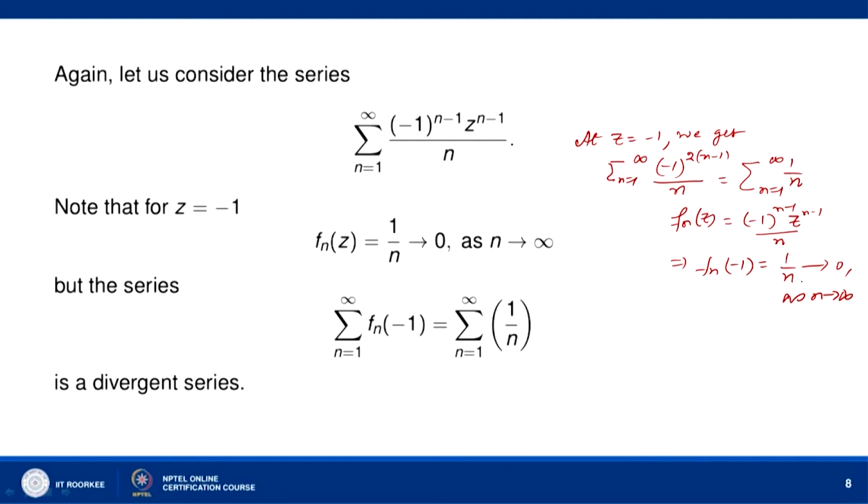So, the nth term of the series goes to 0 as n goes to infinity, but what we notice is that if you put z equal to -1 in the series, sigma n equal to 1 to infinity f_n(-1) is equal to sigma 1 by n, which is a divergent series. So, the series satisfies the necessary condition for convergence, that is, the nth term of the series goes to 0 as n goes to infinity, but the series is not convergent. So, it is just the necessary condition for the convergence of the series, it is not sufficient.